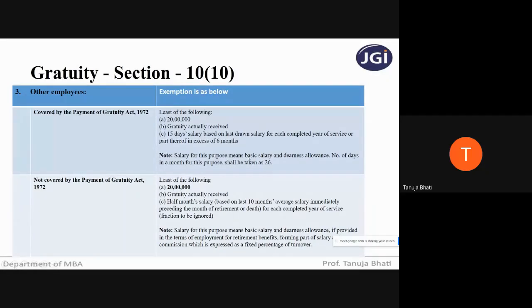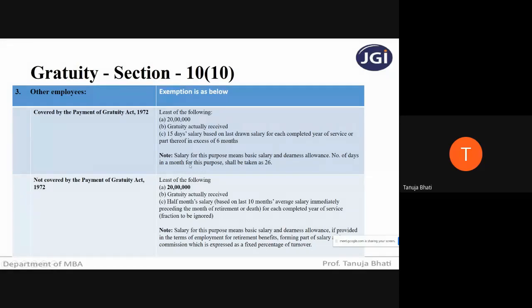So remember, if the employee is covered under the Payment of Gratuity Act, then salary for the purpose of gratuity does not include commission as a fixed percentage of turnover. It just includes basic salary and dearness allowance.